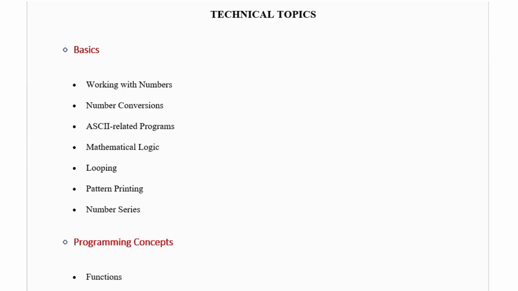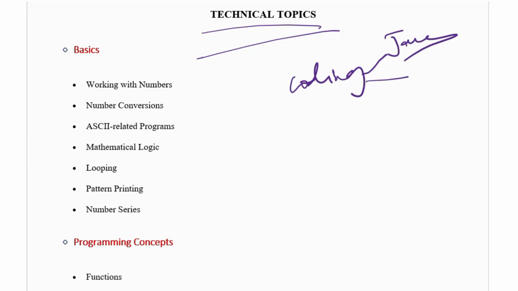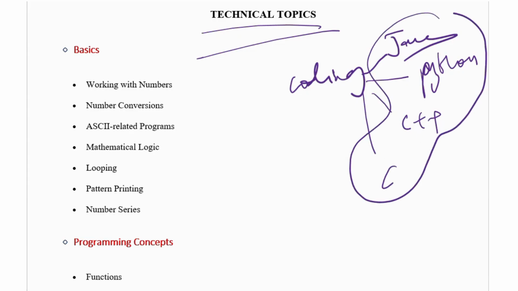Okay, the next concept is technical topics. Mostly in coding there will be Java, Python, C++ or C. Mostly the coders who are coding now use Java or Python or C++ or some use C. Pick any one of these 4. The easiest one is Python, but the difficulty of Python is indentation.